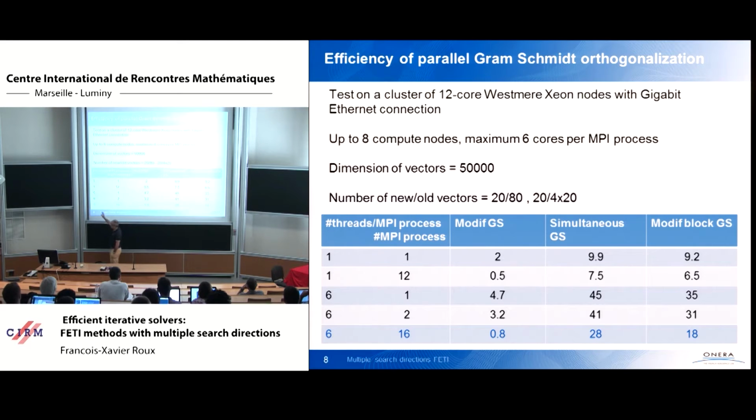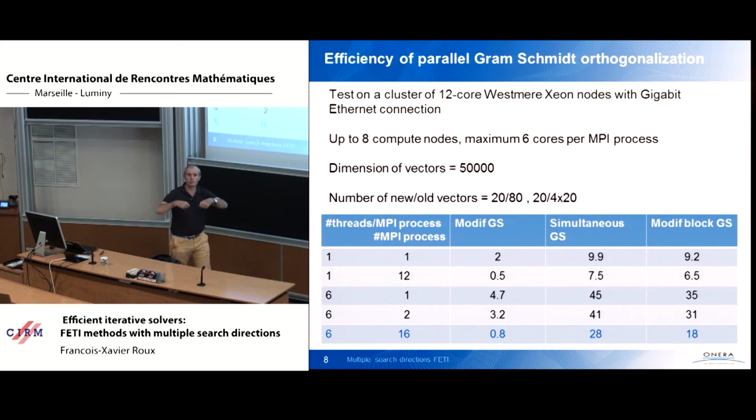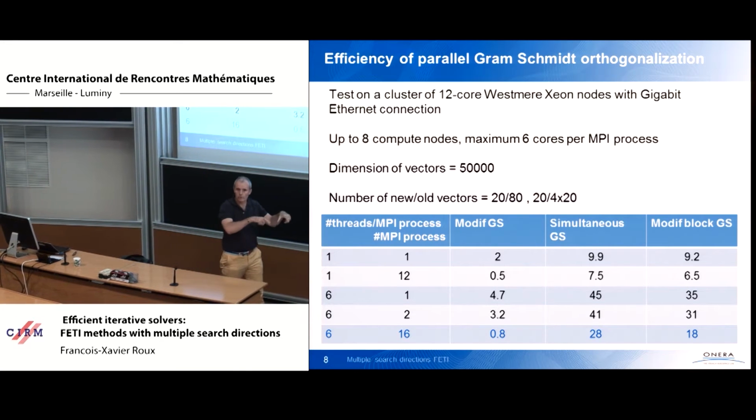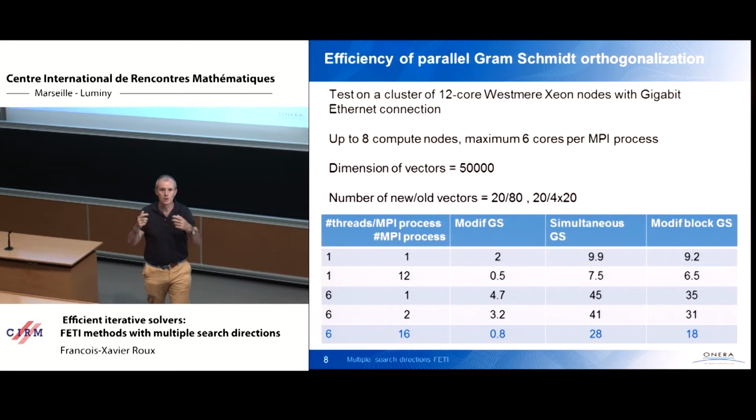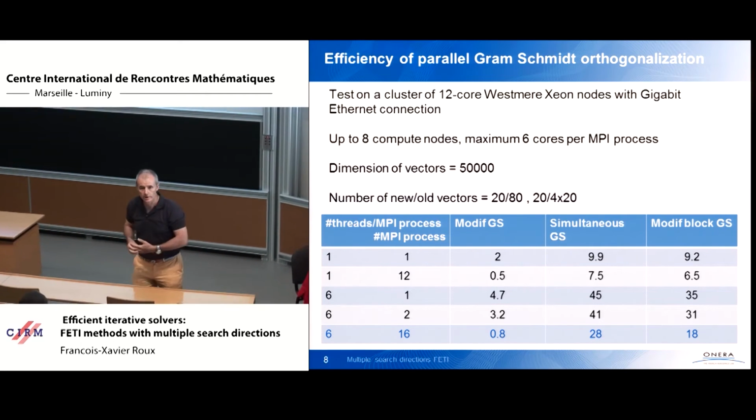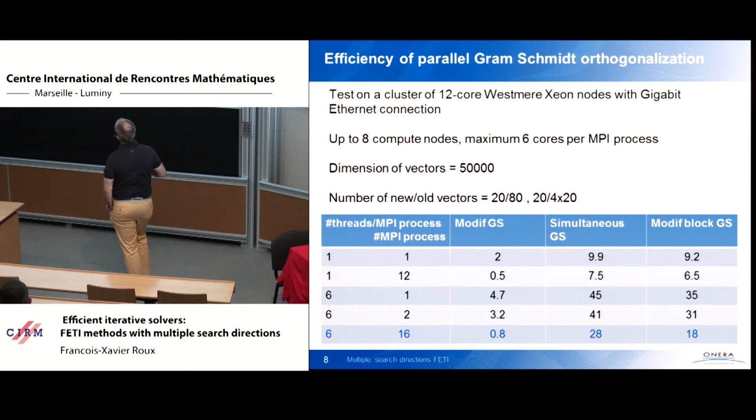In the last row, you have 6 threads per MPI process. So there is parallelization inside the matrix product, plus data exchange through MPI, because the dot products are just a contribution of one process to the dot products, and so you must assemble them through MPI reduce communication.